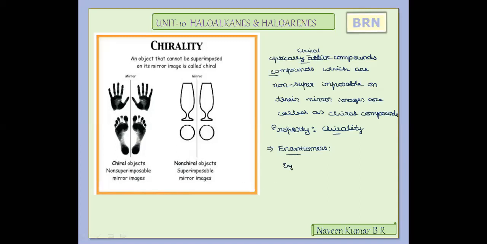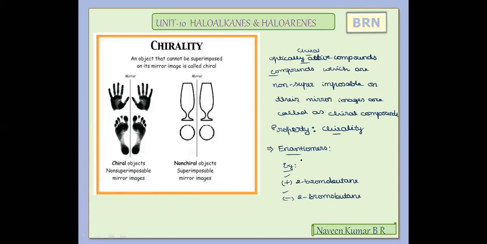With respect to organic compounds, if we take plus 2-bromo-butane and minus 2-bromo-butane, that means one is a dextrorotatory compound and another one is a levorotatory compound.